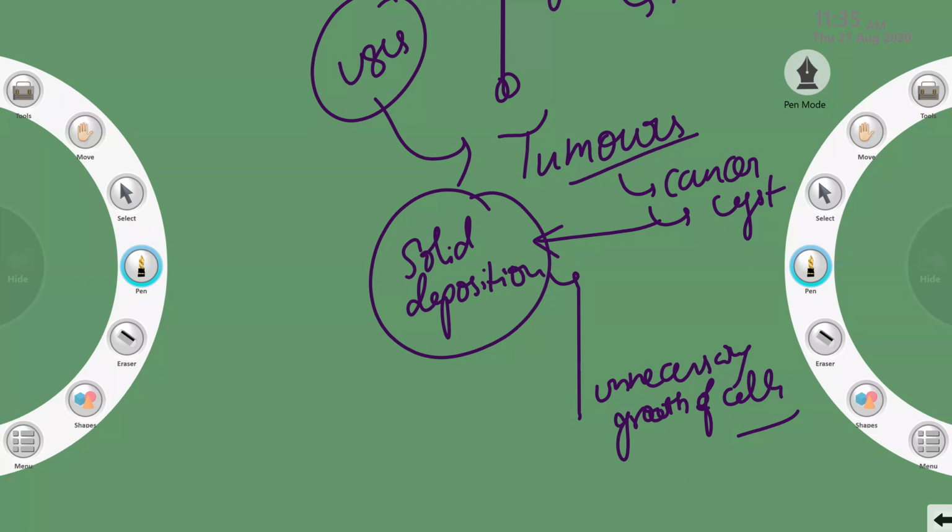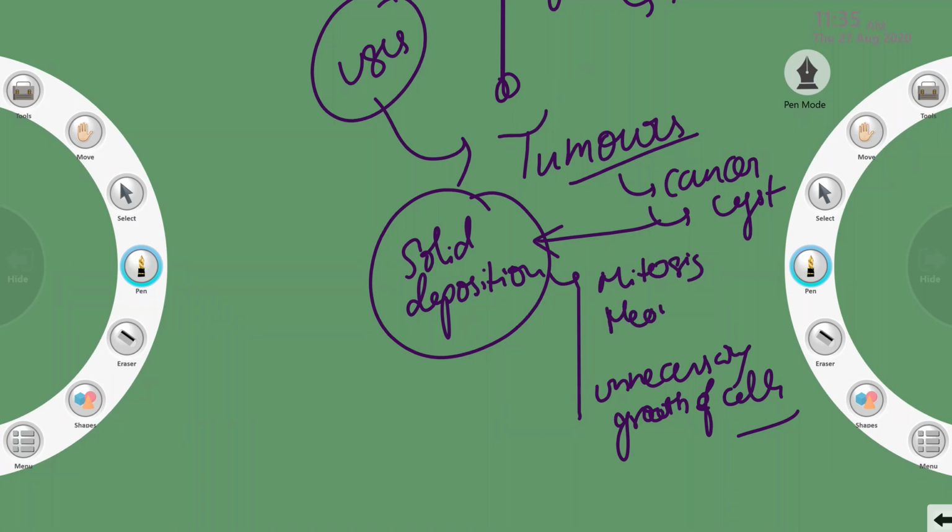Tumor means one is called a tumor. Tumors means if more cells are there, more growth is there, then they are called tumors. Instead of limited growth of cells, it will be unlimited. For example, we have mitosis and meiosis in biology. Ma'am, what's the difference between both?